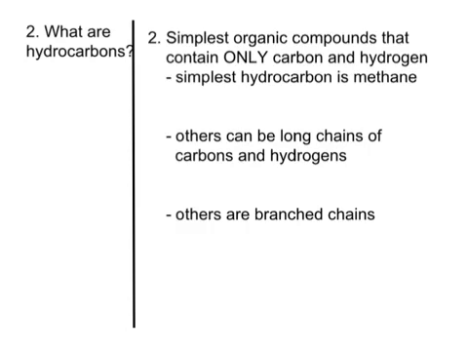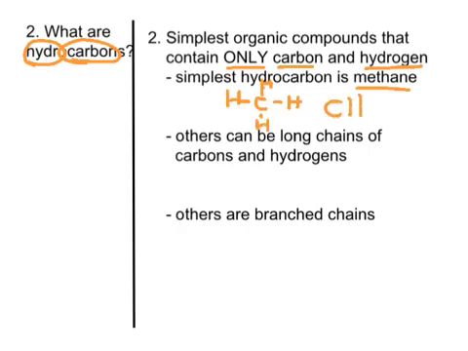All right, our next question is, what are hydrocarbons? Hydrocarbons are a type of organic compound, and their name kind of tells you what they are. Hydro means there's hydrogens, and carbon means there's carbons. So basically, hydrocarbons are very simple organic compounds that only contain carbon and hydrogen. So the simplest hydrocarbon is a molecule called methane. It's got one C, and because all carbon has to make 4 bonds according to our HONC rule, it's going to be CH4, right? So that's the very, very simplest.